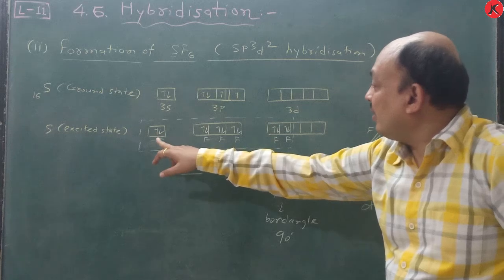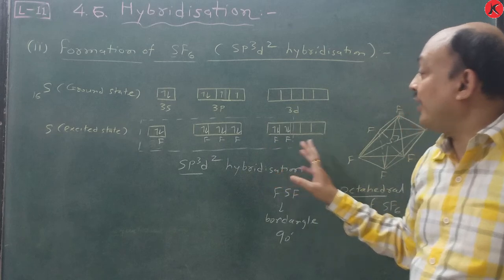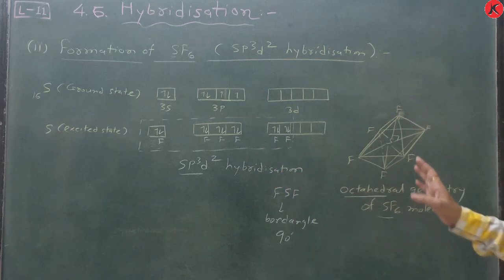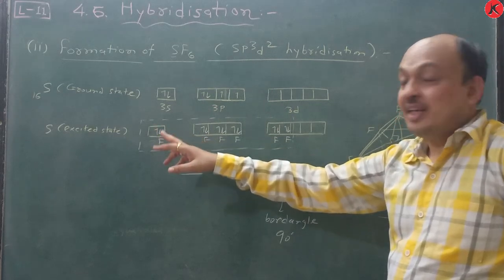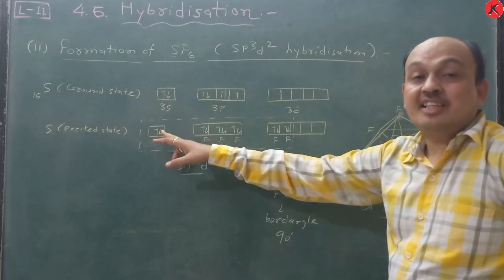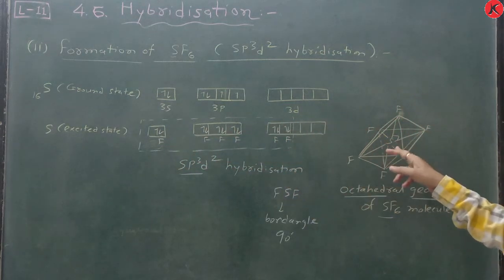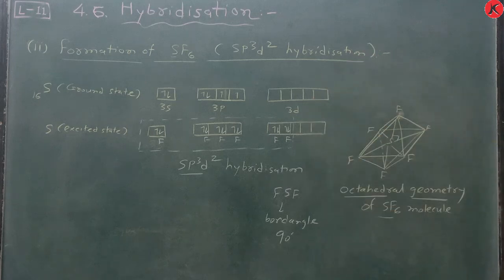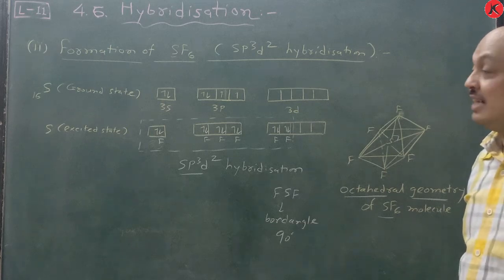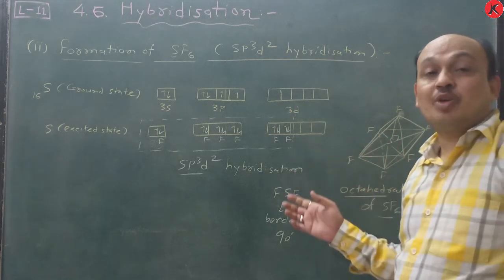So here, fluorine atoms, a total of six fluorine atoms, are bonded with sulfur in the excited state, with six sp3d2 hybrid orbitals of sulfur, and arranged in octahedral geometry. This is all about hybridization. So remember the formation of PCl5 and the formation of SF6. Okay, so this is all about lecture number 11. The hybridization topic is complete.